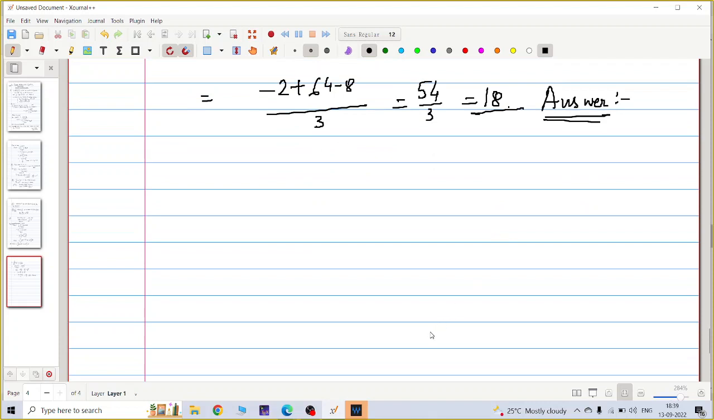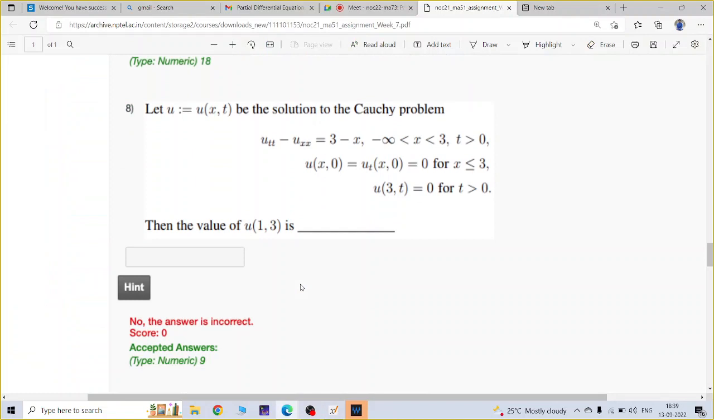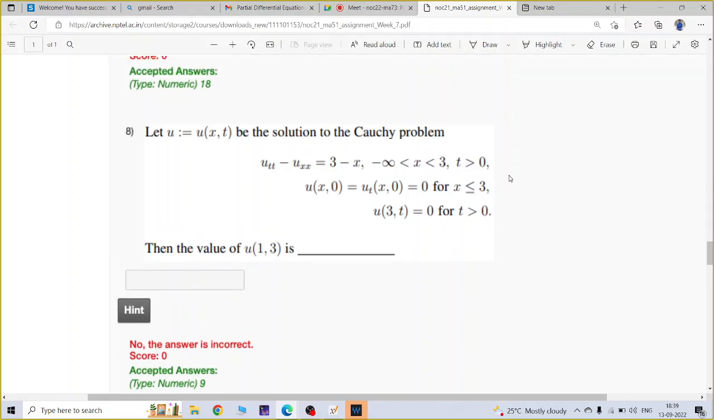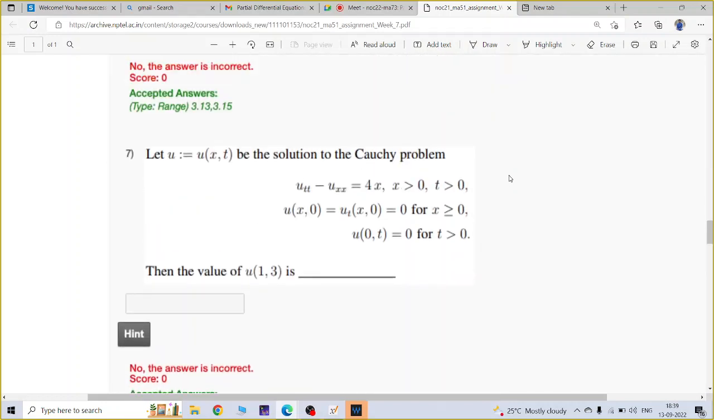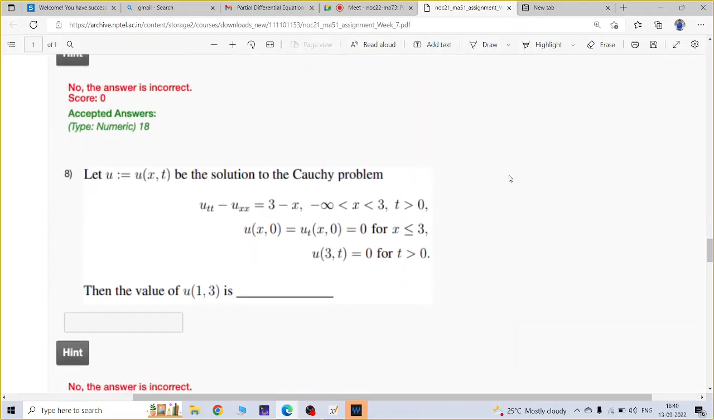Okay, so let me move to the next problem. Problem number 8. Now you check carefully. This is again Duhamel's principle, but can you tell me what is the main difference here? I am showing you this question and question number 7. You just saw question number 7 once, and now go to question number 8. So what is the main difference? Again, you have to find the value at 1, 3 only, but what is the difference here?